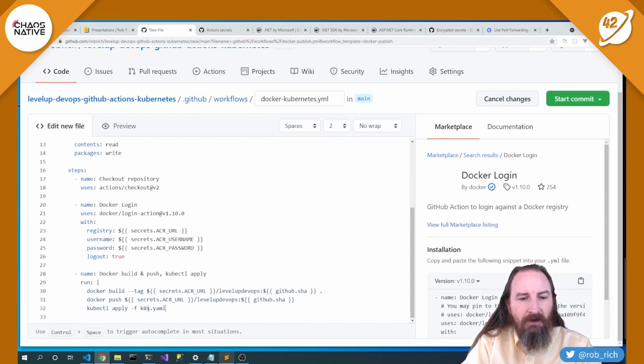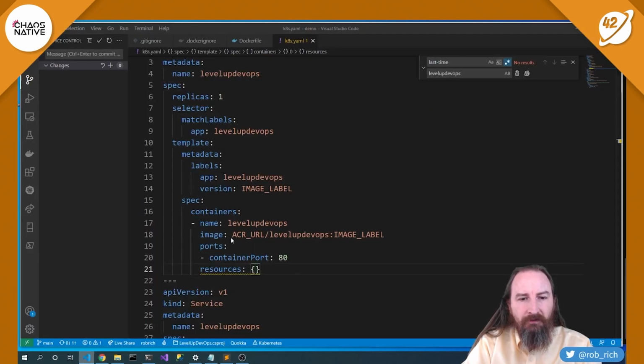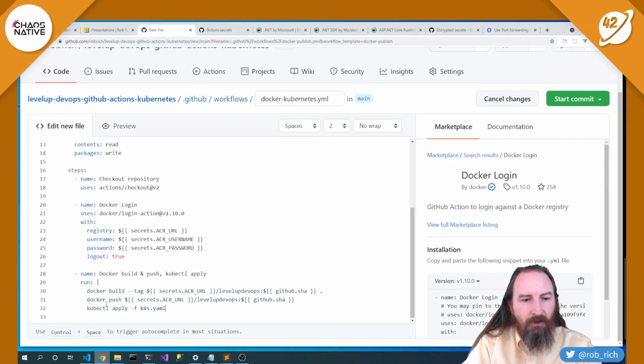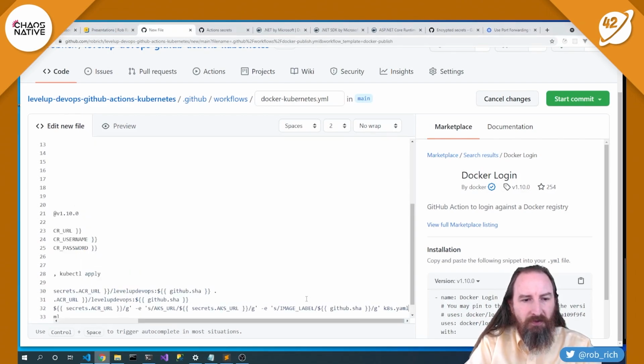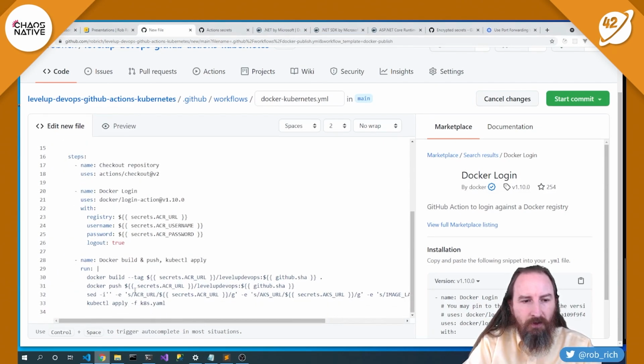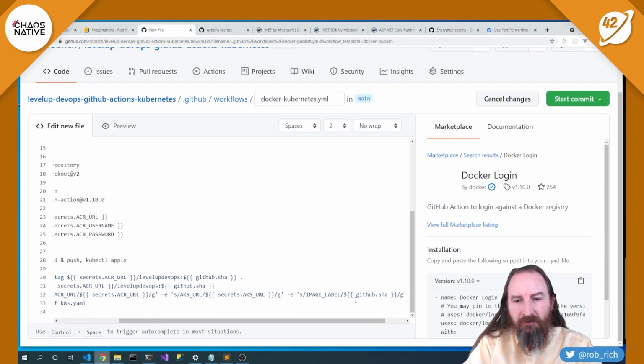Now here in this k8s YAML file is a bunch of the secrets that we needed to replace. ACR URL, image label, so let's go replace those. Now, this sed command is a little swirly, so let me just copy it into place. Let's go do this replacement. Now here in the Kubernetes k8s.yaml file, we're going to replace the content, not back it up. We'll go grab the ACR URL and replace it with that secret. We'll go grab the AKS URL, replace it with that secret, and go grab the image label and replace it with that secret. And we're going to do this globally, so we'll replace all of the instances here inside our